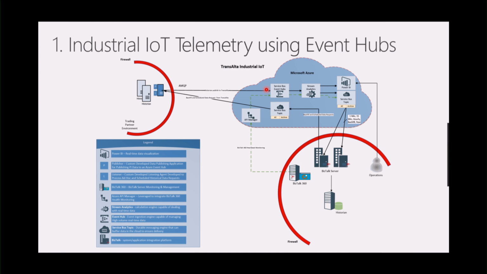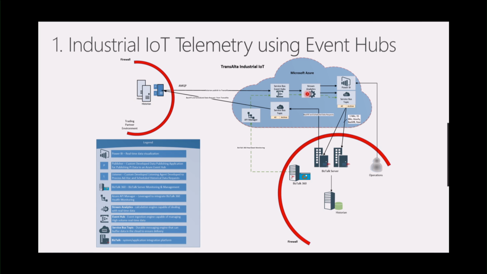Now, in terms of the type of data or the classification of data, we're moving 1-minute data, 15-minute data, 60-minute data, and also what we call raw, which is real-time data. So if we have an alarm coming from the SCADA system, that'll actually propagate through our cloud messaging solution in real time. Now, behind Event Hubs, we're going to have Azure Stream Analytics.